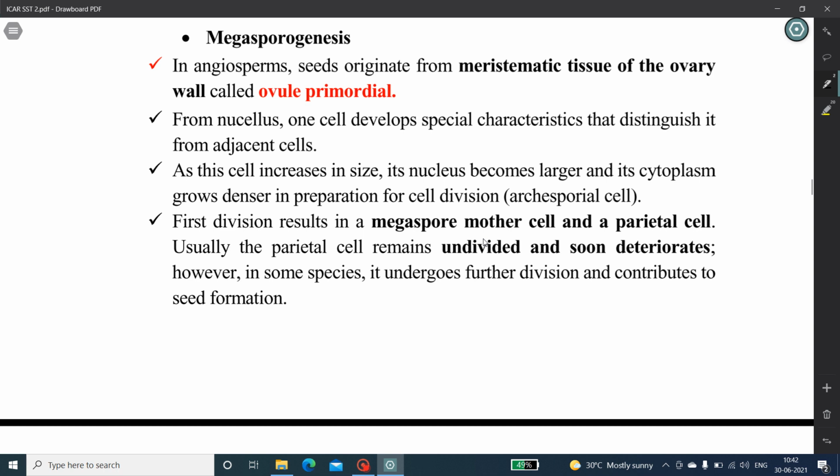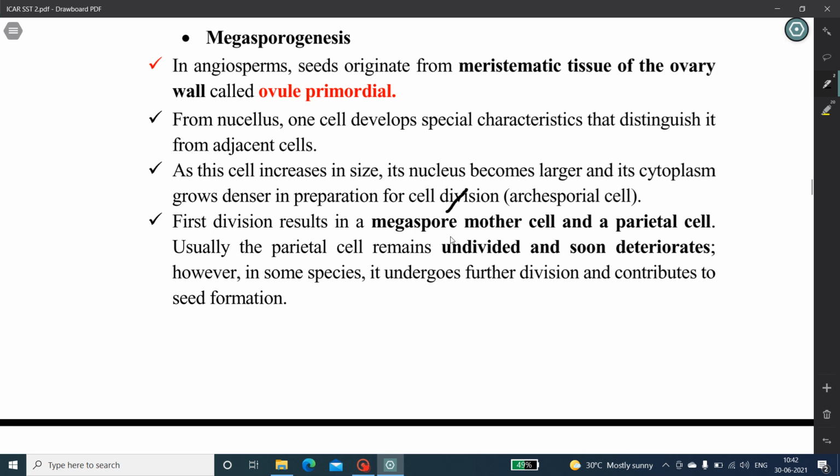In tomato, a well-developed placenta arises from which many ovule primordia develop. From the nucellus, one cell develops special characteristics that distinguish it from adjacent cells. As this cell increases in size, the nucleus becomes larger and its cytoplasm grows denser in preparation for cell division. This cell is called the archesporial cell. The first division results in a megaspore mother cell and a parietal cell.